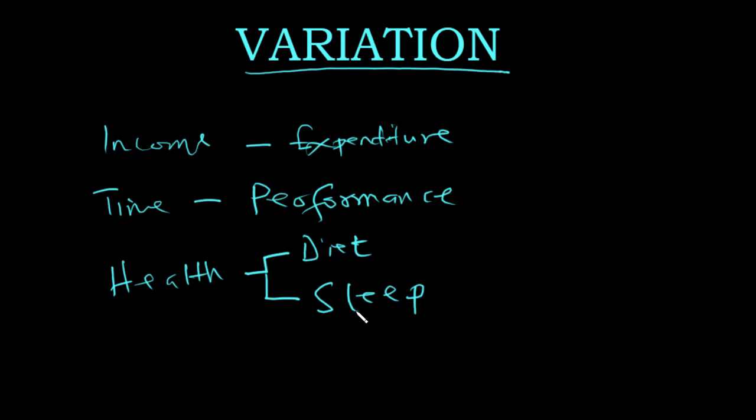So you realize that is variation. Quantities depend on other quantities. So a change in one is going to cause a change in the other. So basically, when we talk about variation, this is what we mean. When a quantity depends on one or more quantities, so that a change in a quantity is going to cause a change in the other quantity or quantities.